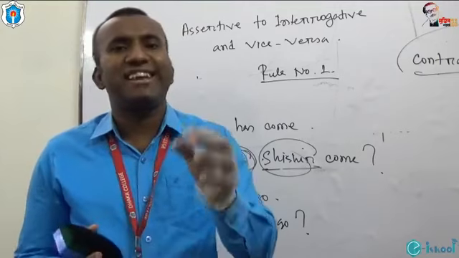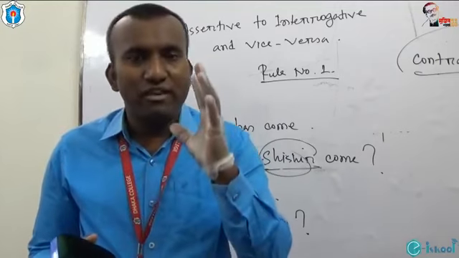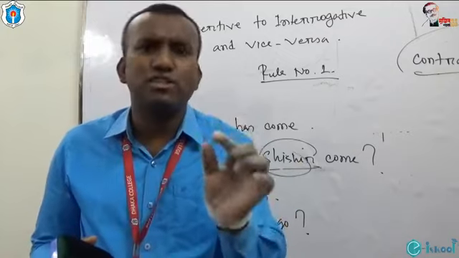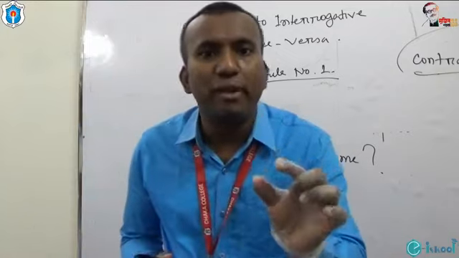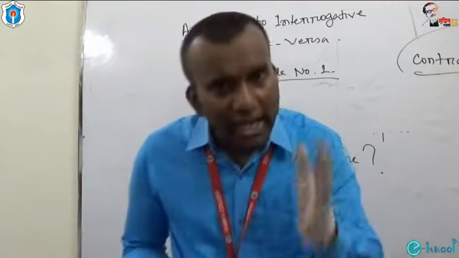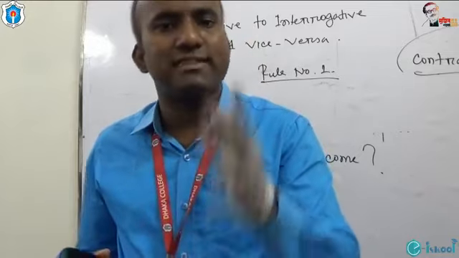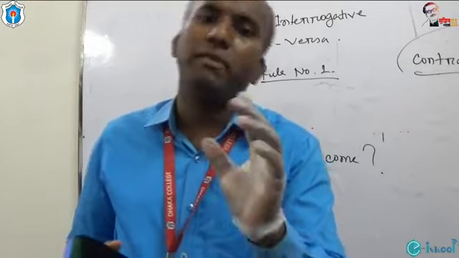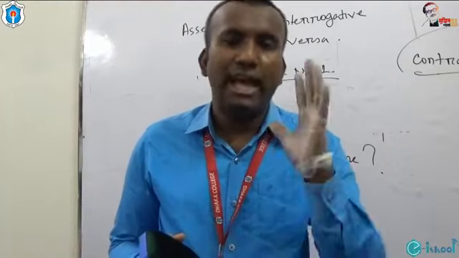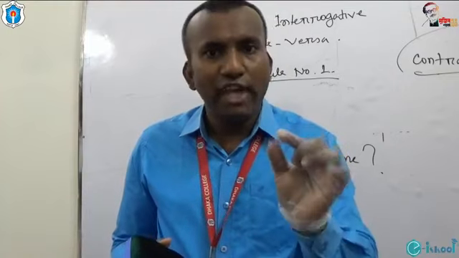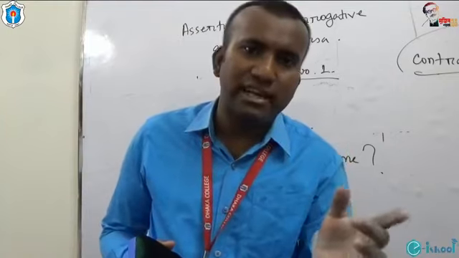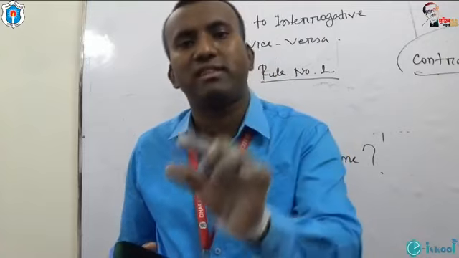So what is the basic formula of making an interrogative sentence? Just put the auxiliary verb before the subject. We need to make an interrogative sentence by putting the auxiliary verb before the subject. And if you have any main verb in the sentence, please put the main verb after the subject.